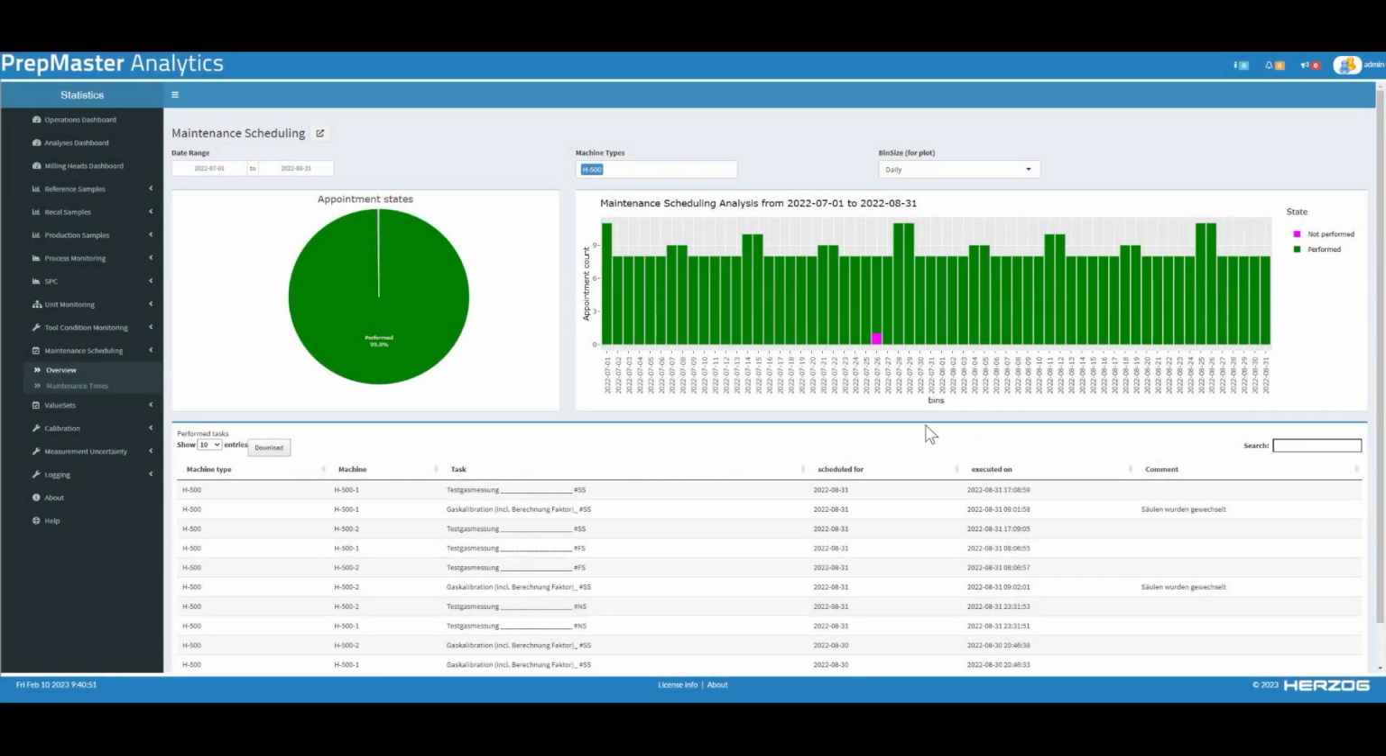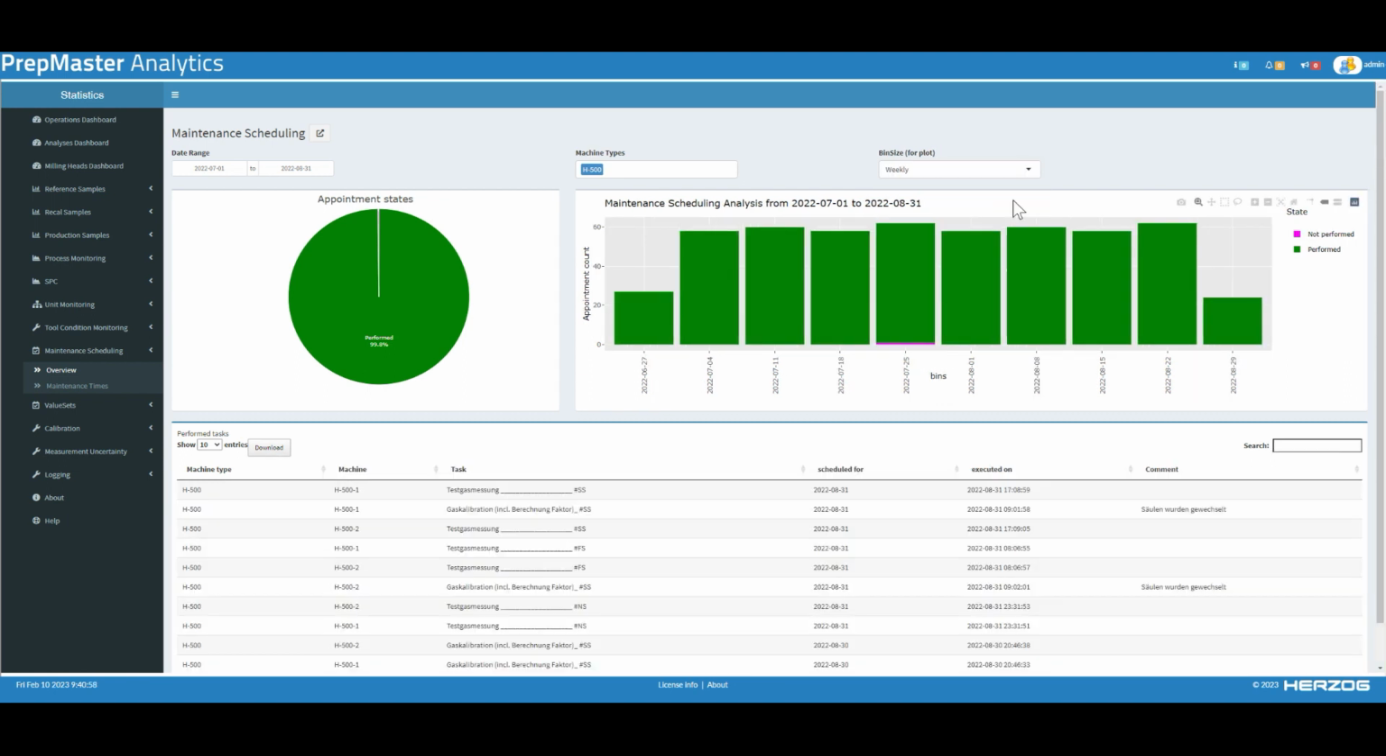PrepMaster Analytics offers the option to statistically analyze the performance of maintenance activities on an automated system. This includes the clear graphical and tabular representation of the performed, planned, and missed maintenance tasks. The data can of course be evaluated for different time periods and various time intervals.